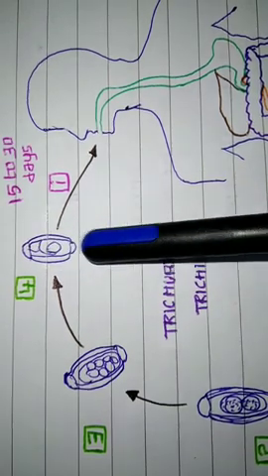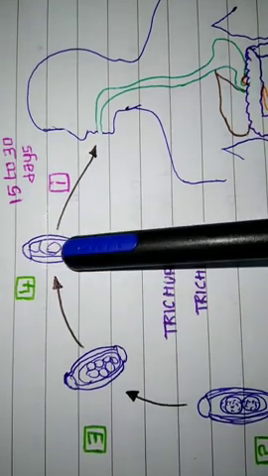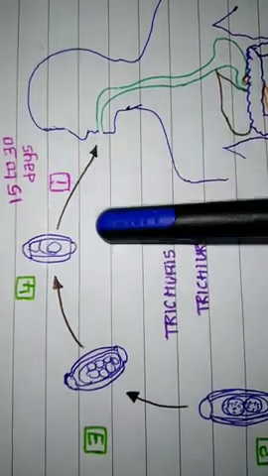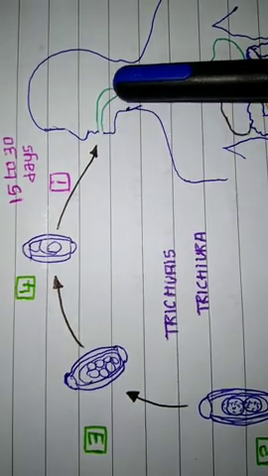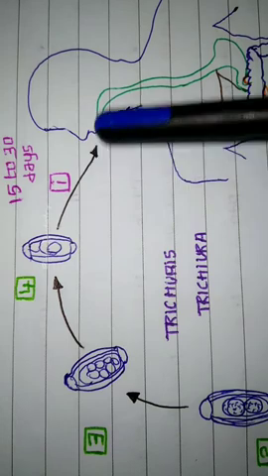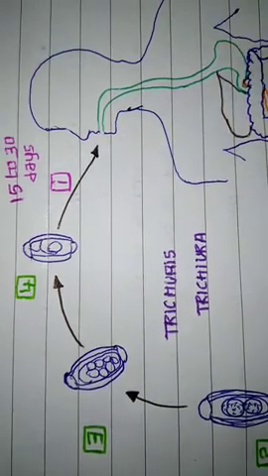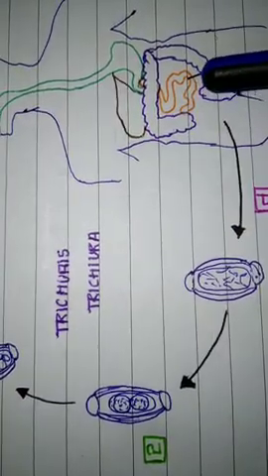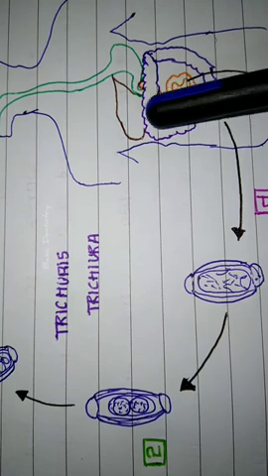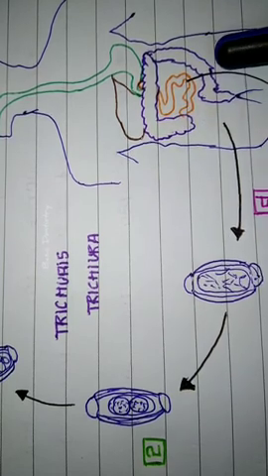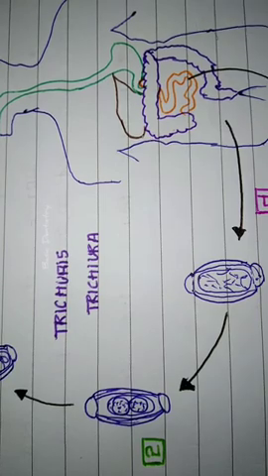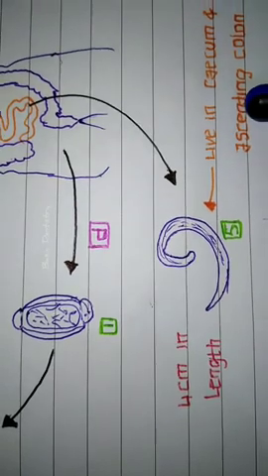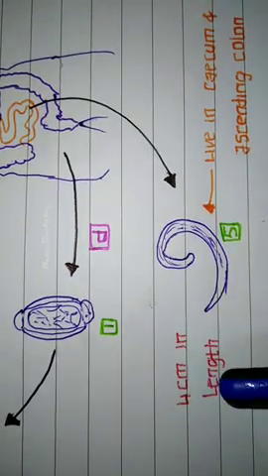In this stage, the eggs are embryonated, and these are ingested within 13 to 15 days of development. They are ingested into the mouth, then pass through the digestive system, and end up in the small intestine. In the small intestine, they rapidly divide and form the male and female worms. And these adult worms live in the cecum and ascending colon. These adult worms are 4 cm in length.